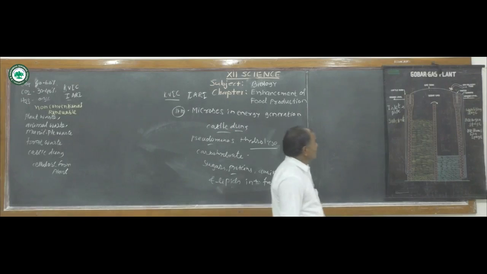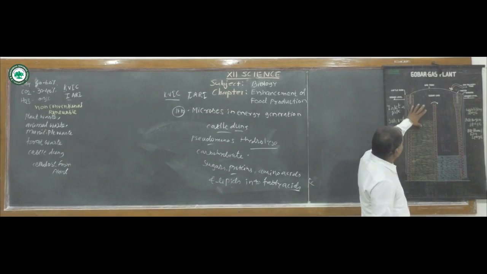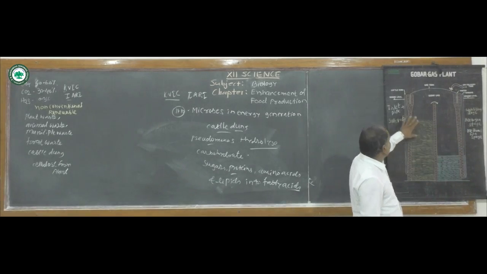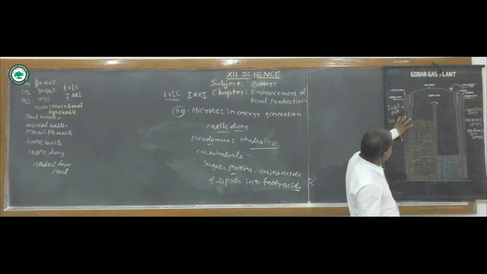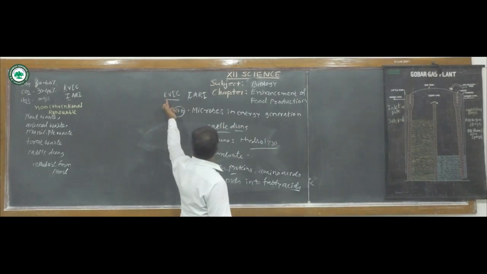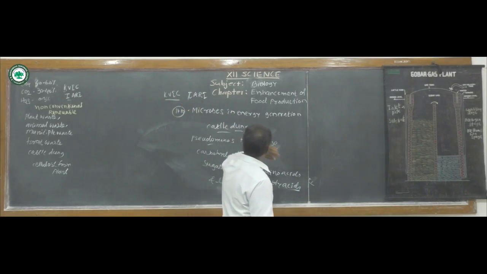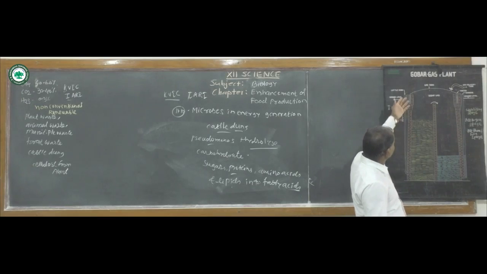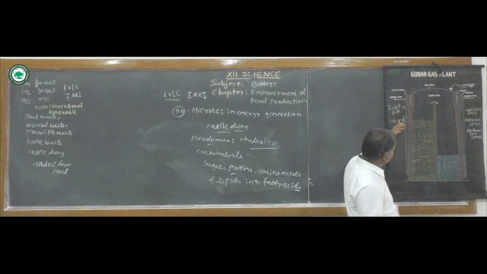Here are the two types of biogas plants. One is made of bricks and the other is made of a steel tank. These biogas plants are made of bricks. There are two models: one is the KVIC model and the second is the IARI model. The Indian Agriculture Research Institute produced the best model for gobar gas plant formation.